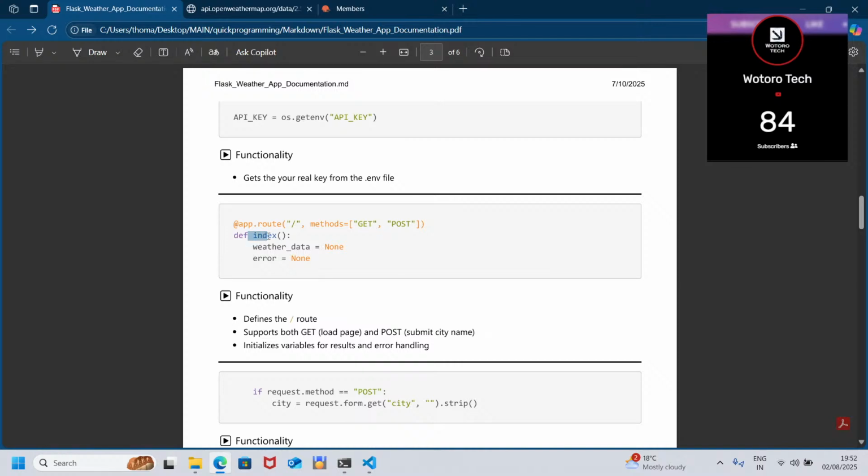Now, the word index is not a standard you need to have.